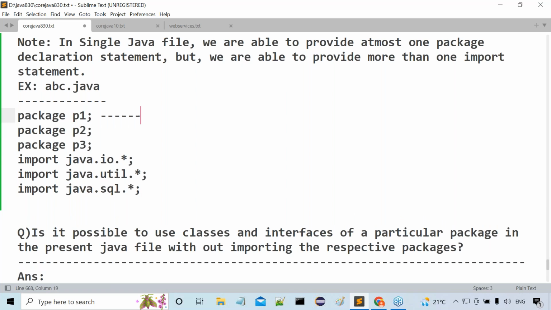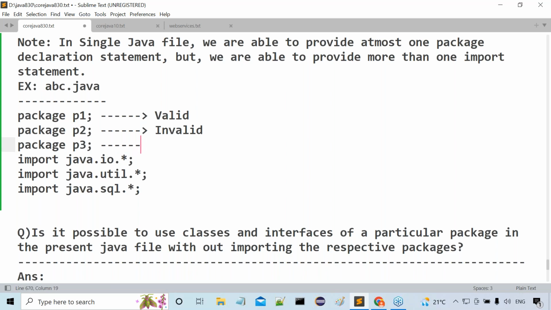Now tell me guys, what about the first one? Valid or invalid? It's valid. What about the second one? Invalid. Why is it invalid? Package declaration statement should be the first one, that means at most one package declaration statement. More than one package declaration statement is not allowed, so this is invalid. What about the third one?